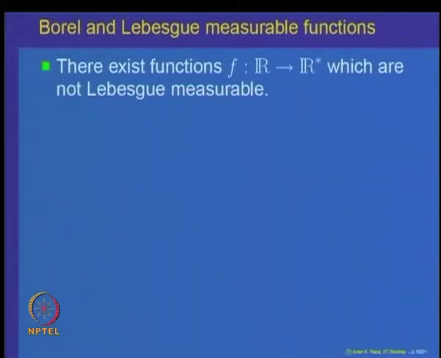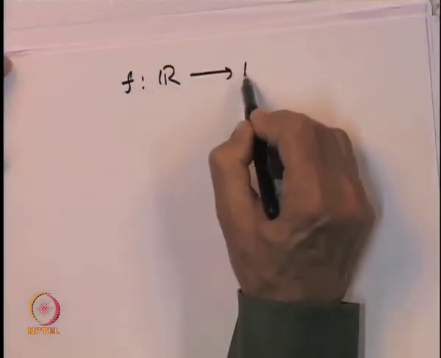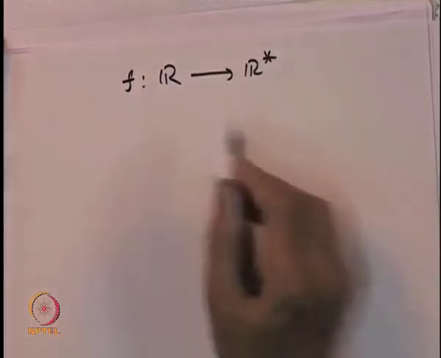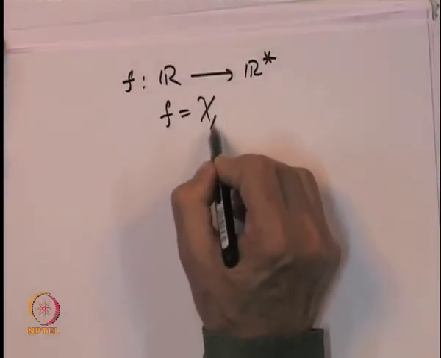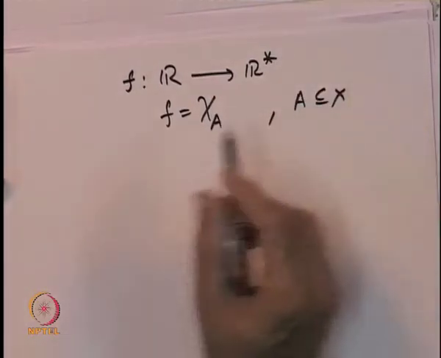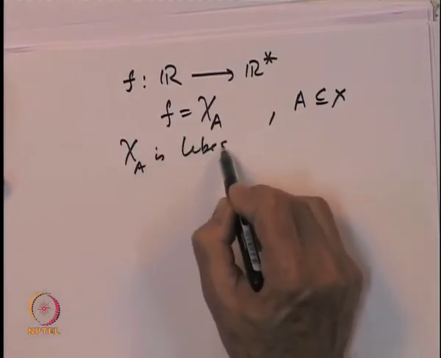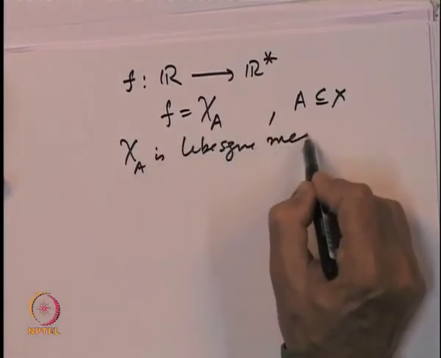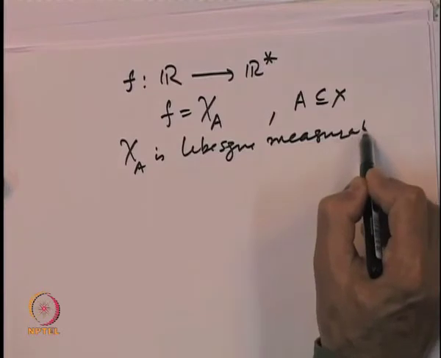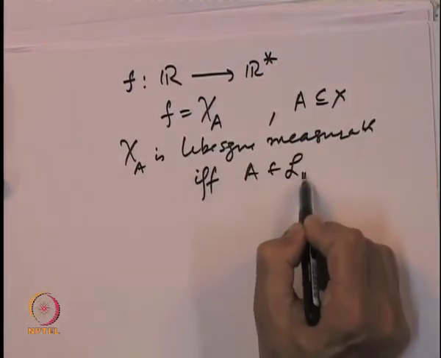Let us go back and recall that for a function f from R to, say, R star, let us look at f equal to the indicator function of a set A, where A is a subset of X. Recall that chi of A is Lebesgue measurable if and only if A belongs to L of R.